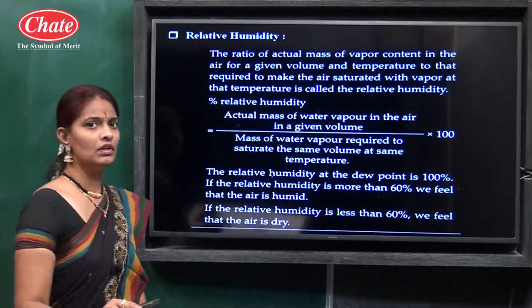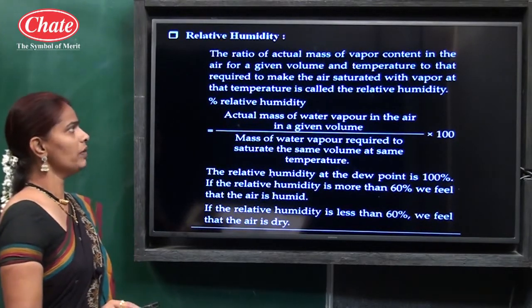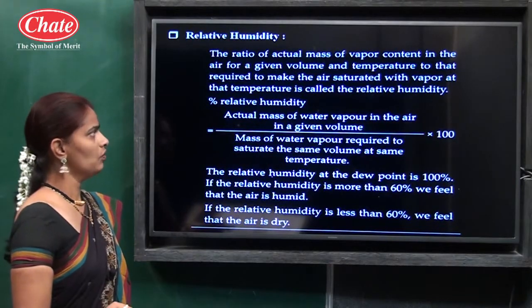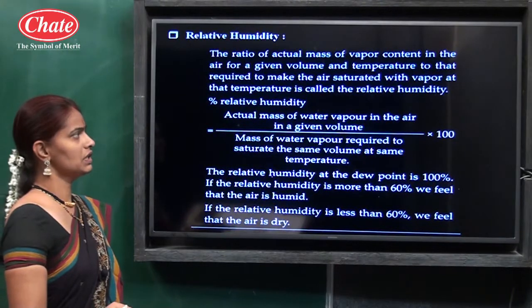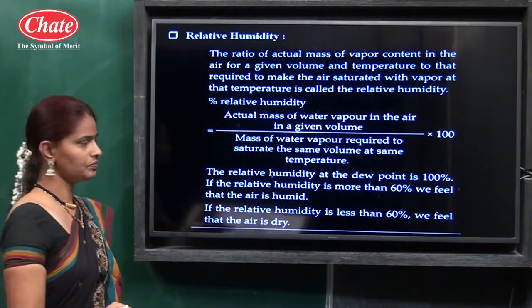Then the next term: you have to write a short note on relative humidity. The ratio of the actual mass of vapor contained in the air for a given volume and temperature to that required to make the air saturated with vapor at that temperature is called the relative humidity.